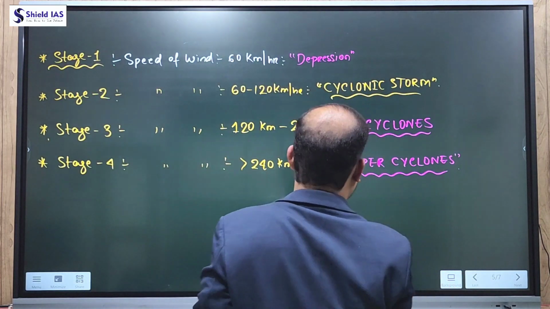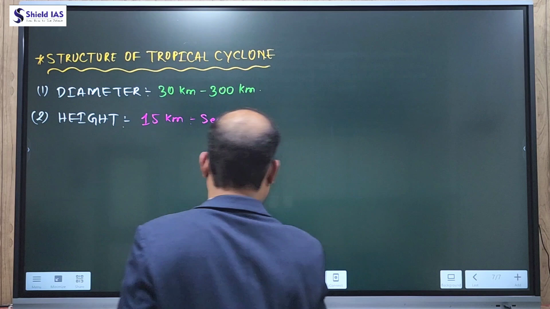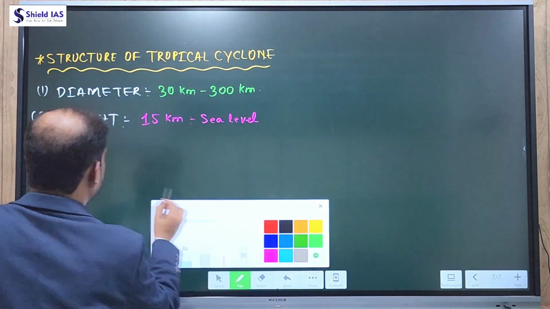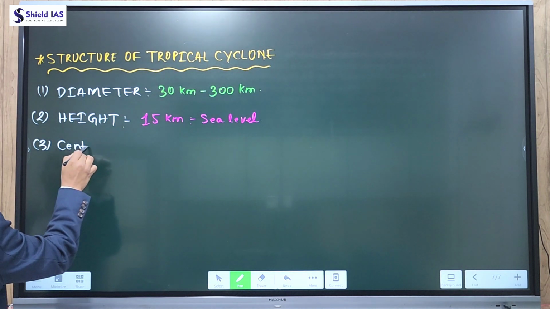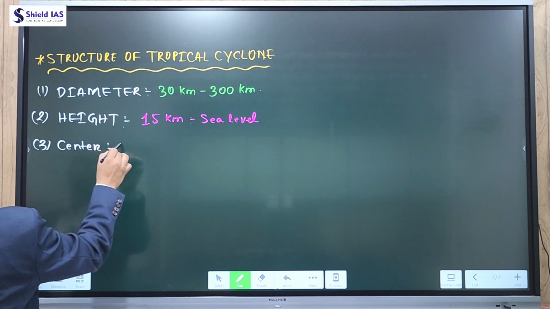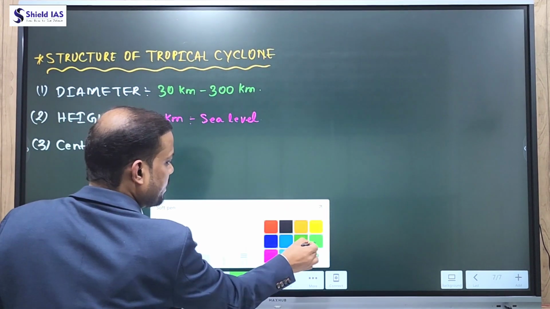The center of the cyclone is a low pressure area, and this low pressure area is rainless.